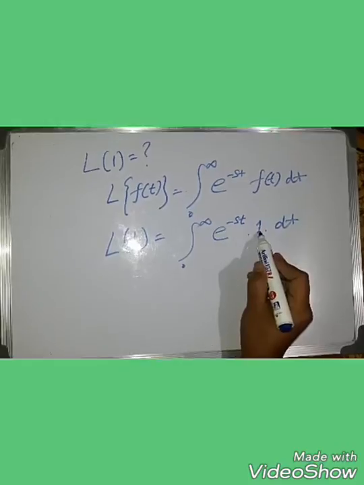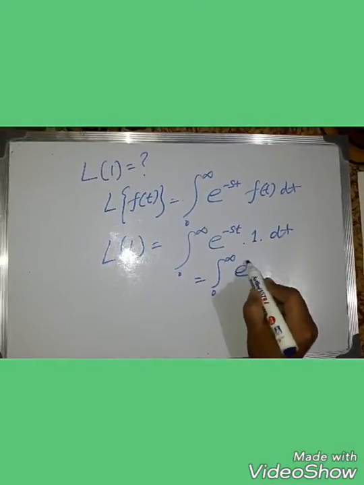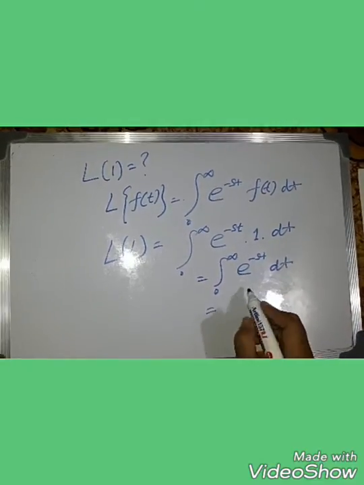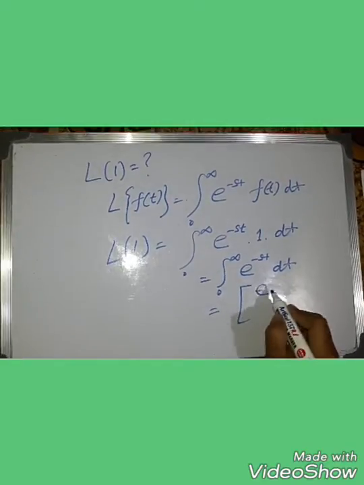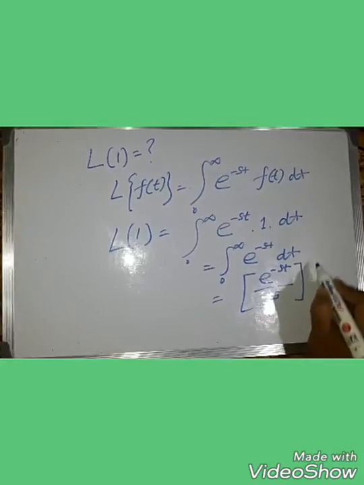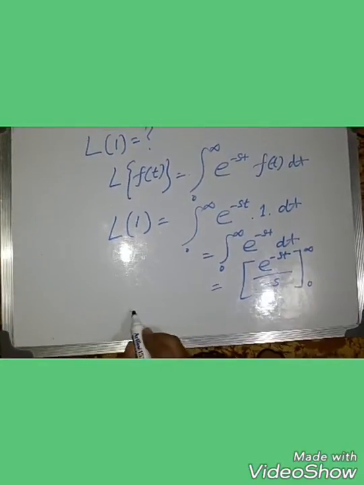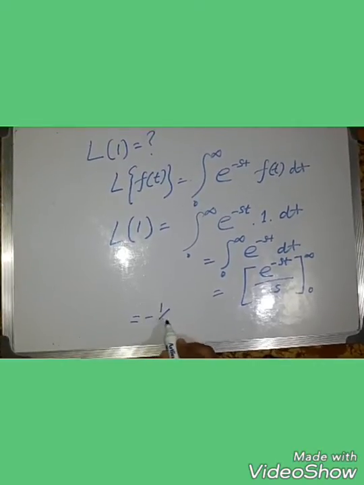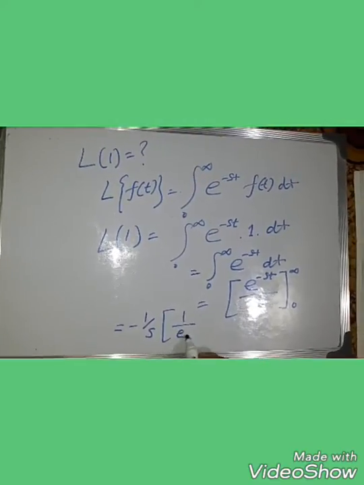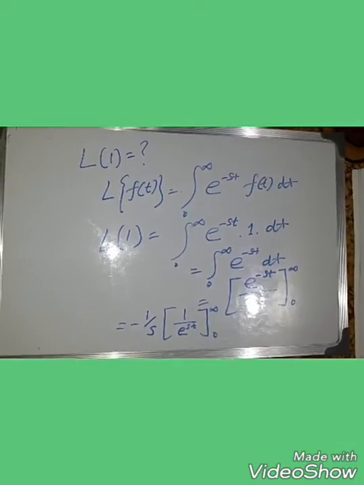Multiplying this we get the integral from 0 to infinity of e to the power minus st dt, and now integrating. After integrating we get e to the power minus st by minus s, range infinity to 0. Minus s is constant, so taking it common, and here e to the power minus st means 1 by e to the power st, limit infinity to 0. Clear?